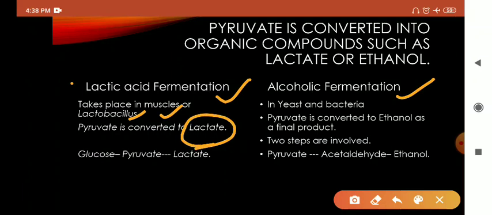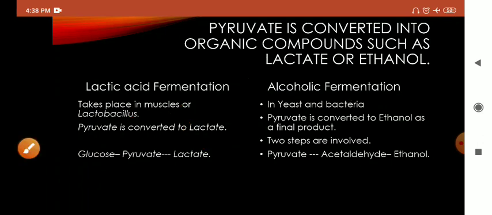The final product here is lactate, the organic electron acceptor. So glucose to pyruvate to lactate. Alcoholic fermentation usually takes place in yeast and bacteria, where pyruvate is finally converted to ethanol, an alcohol. That's why it is alcoholic fermentation, and it has two steps: pyruvate to acetaldehyde to ethanol.